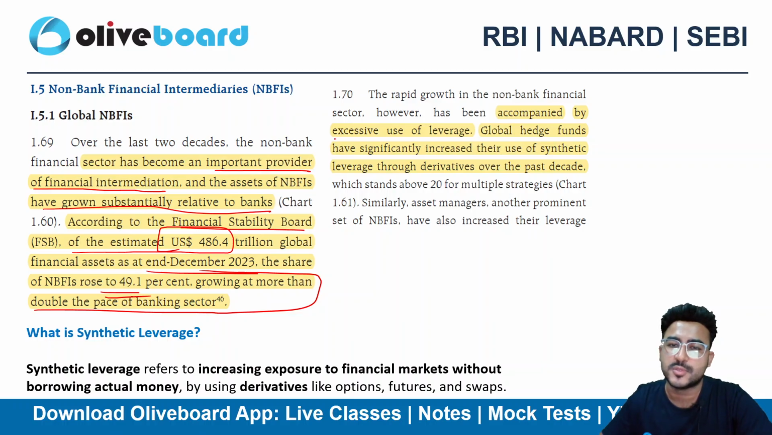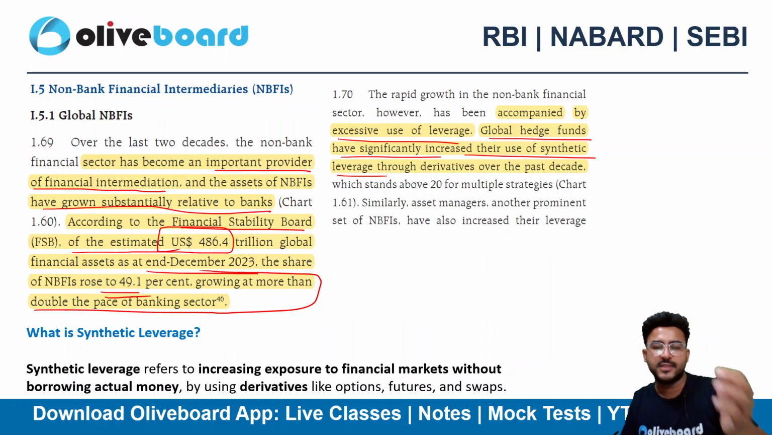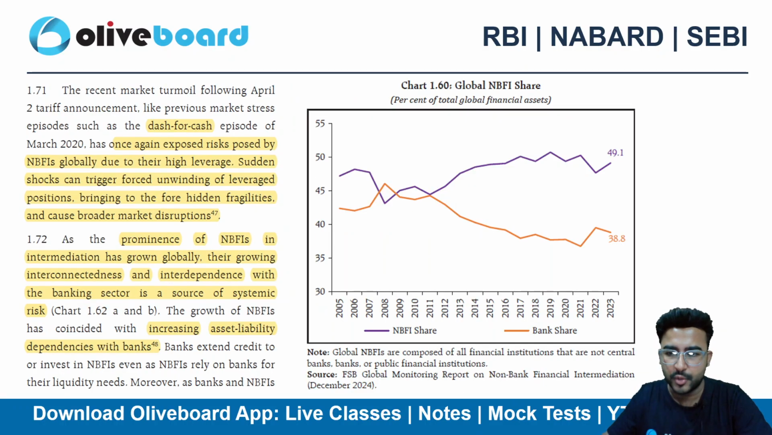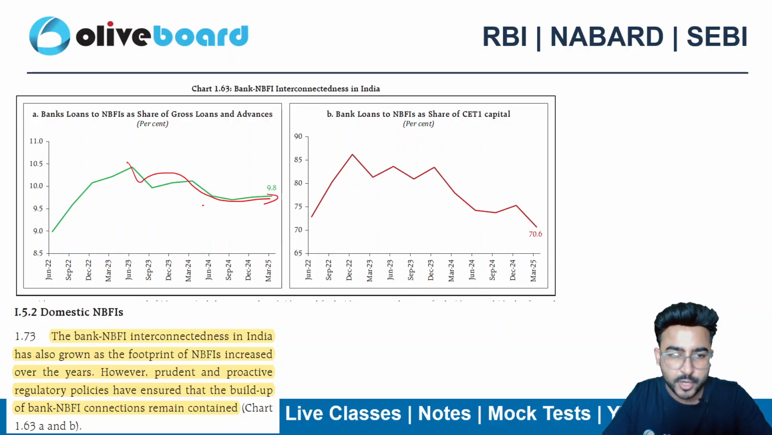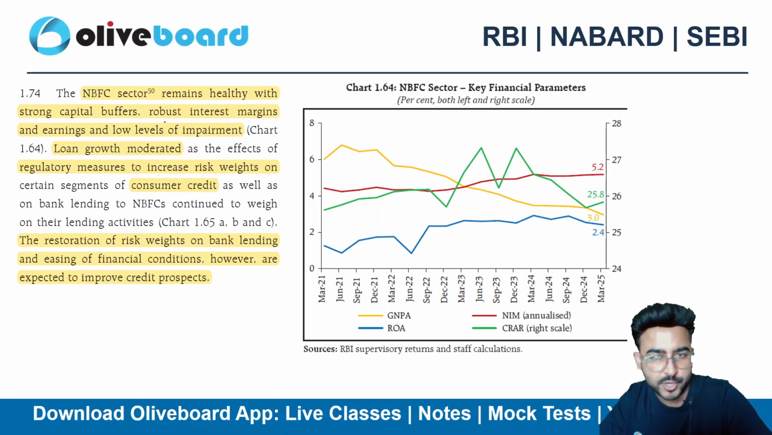However, this growth was due to excessive use of leverage. Global hedge funds have significantly increased their use of synthetic leverage. I already told you what synthetic leverage is. We can use synthetic leverage with the help of derivatives, right? I have mentioned here as well what synthetic leverage is. Okay. And here we can see that bank loans to NBFIs as a share of gross loans and advances, right, has fallen. Why? Because RBI has introduced the risk weights criteria. They have increased the risk weights. We can see that bank loans to NBFIs as a share of CET1 capital is again down, right? We have already discussed this thing.